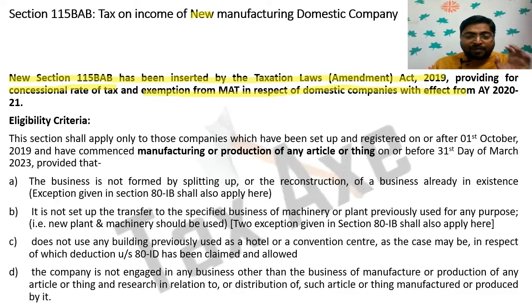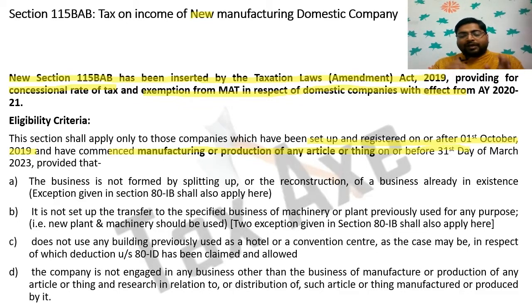So this 115 BAB is applicable from the assessment year 2020-21. So what are the eligibility criteria, or what are the companies which are covered in this section? This section shall apply only to those companies which have been set up and registered on or after 1st October 2019, and have commenced manufacturing or production of any article or thing on or before 31st day of March